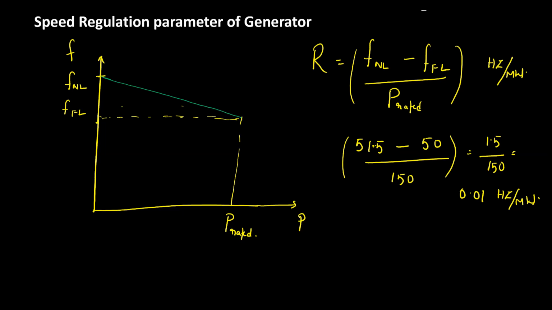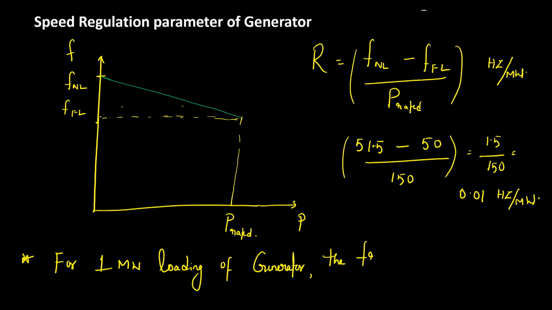What is the significance of this R value? It means that for 1 megawatt loading of the generator, the frequency will fall by 0.01 hertz. That is the significance.